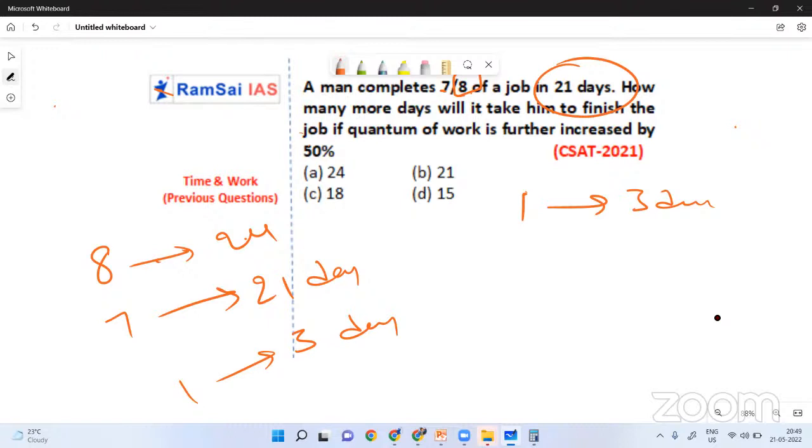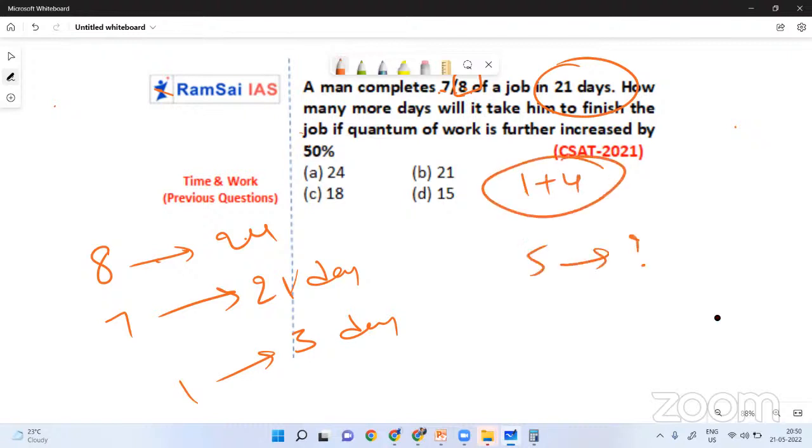Now we have 50% more laddus. Initially we have 8 laddus. Now 50% of 8 is 4 laddus. Yeah, these 4 laddus also you have to eat. Man, till now I ate 7. Okay, 7 and 1 remained with you. Now, initially we have 8, 7 finished. You are left with 1 laddu. That is okay. Now I am giving you 4 more laddus. Oh, okay. Total how many laddus we have? Total I have 5 laddus. Yes or no? Okay, for some time you can finish this as well. Initially we have 8, we finished 7, we are left with 1, and now again 4 more laddus added. So 5 laddus, how many days? Hey yaar, 1 laddu 3 days means 5 laddus will be 15 days.